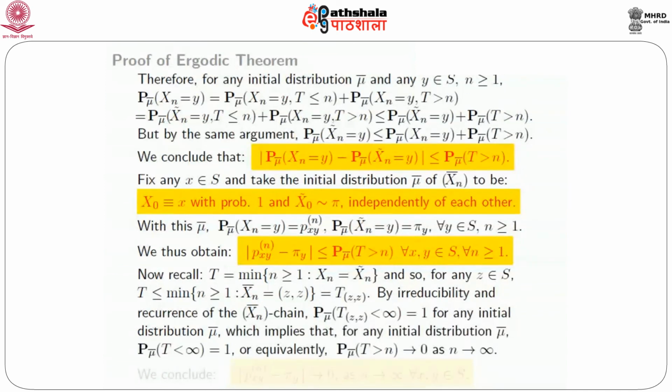Because the paired Markov chain has been shown to be irreducible and recurrent, it follows that P_μ̄ probability of T_zz being finite is 1, whatever be the initial distribution μ̄, which in particular implies that for any initial distribution μ̄, T is also finite with probability 1 under P_μ̄. Equivalently, the tail probability that T is greater than n goes to 0 as n goes to infinity. From that we conclude exactly what we wanted to show, that p_xy^(n) − π(y) goes to 0 as n goes to infinity. This is true for every x, every y in S.